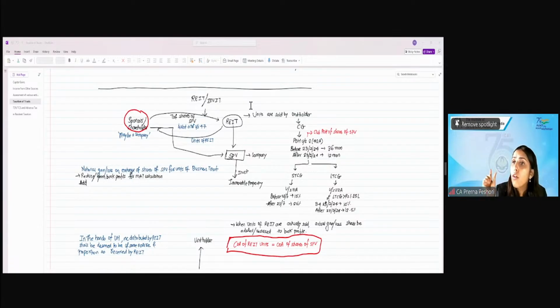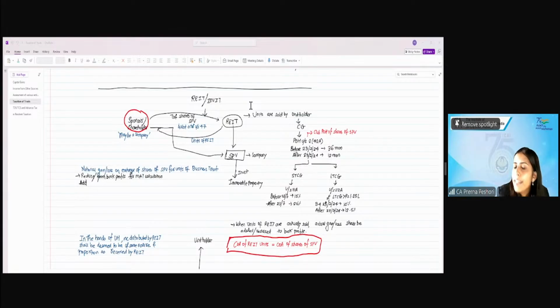for the purposes of the period of holding under 2(42A), the period of holding of the units will include the period of holding of the shares also. So, since these units are received in exchange of the shares of SPV, the units' period of holding will include the period of holding of shares.